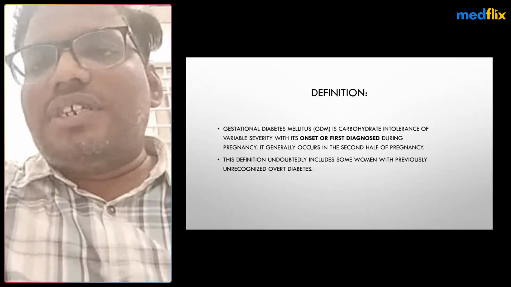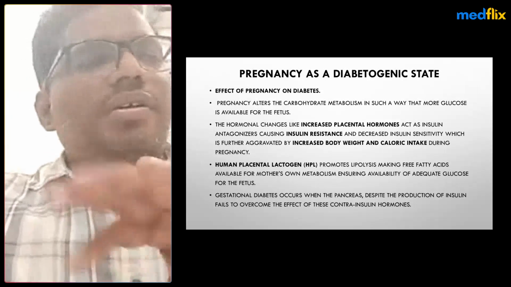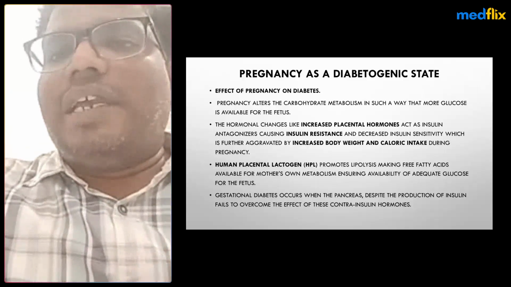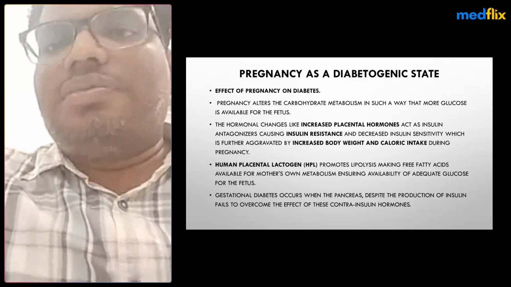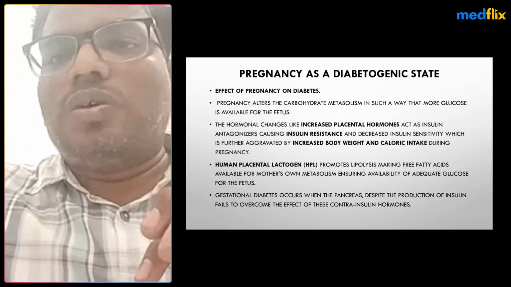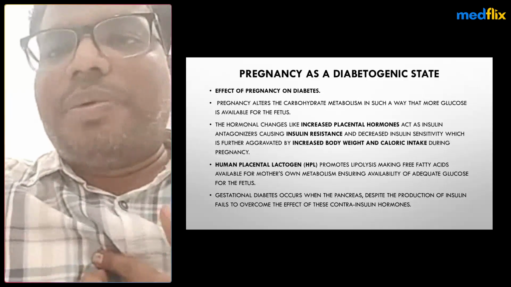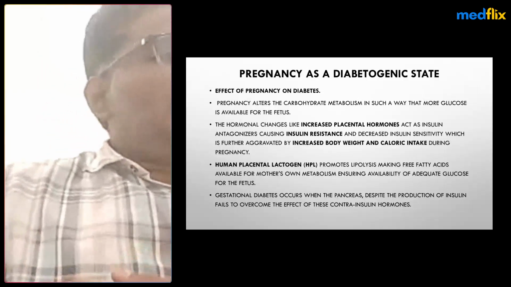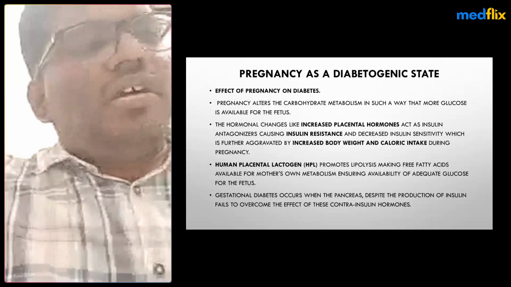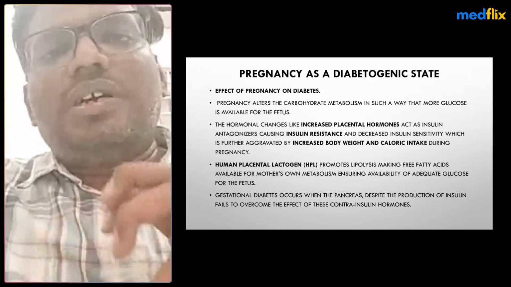This definition undoubtedly includes some of the women with previously unrecognized diabetes also. Pregnancy is mainly a diabetogenic state. Pregnancy alters carbohydrate metabolism in such a way that more glucose is available to the fetus. In general pathophysiology, pregnancy itself is like a diabetes. In pregnancy, fat deposition occurs first, and after the first and second trimesters, more resources go towards the placenta.